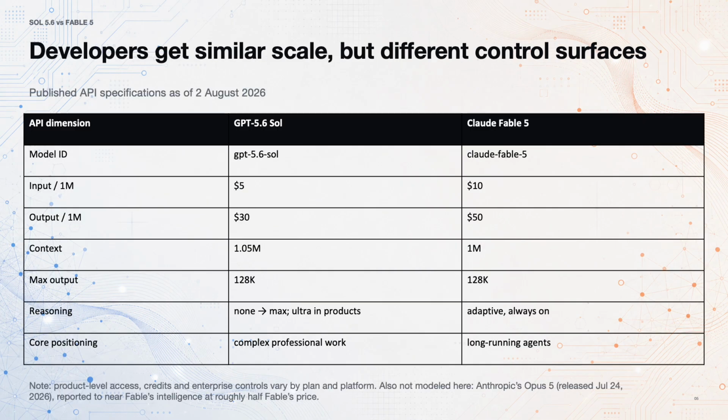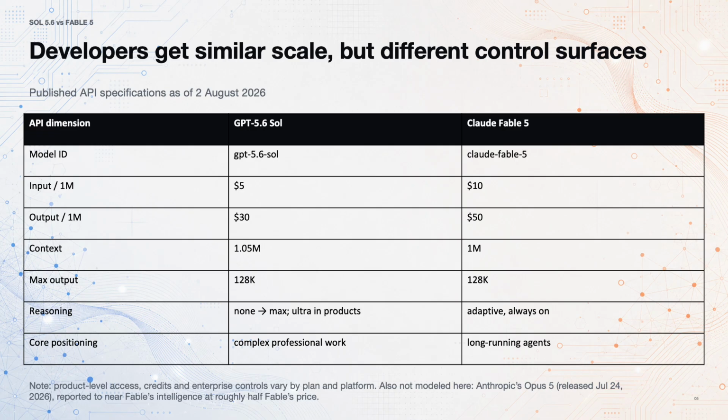For developers, the choice is less about raw context and more about economics and control. Sol's API identifier is GPT-5.6-Sol. The GPT-5.6 alias routes to it. Fable's identifier is Claude-Fable-5. Both support text and image input, text output, tool use, and very long context.